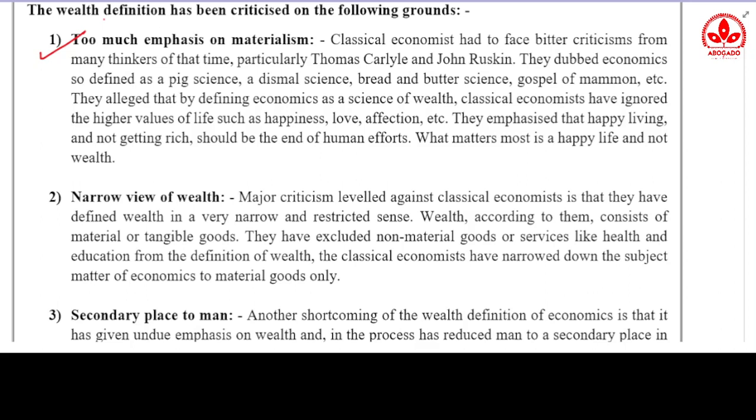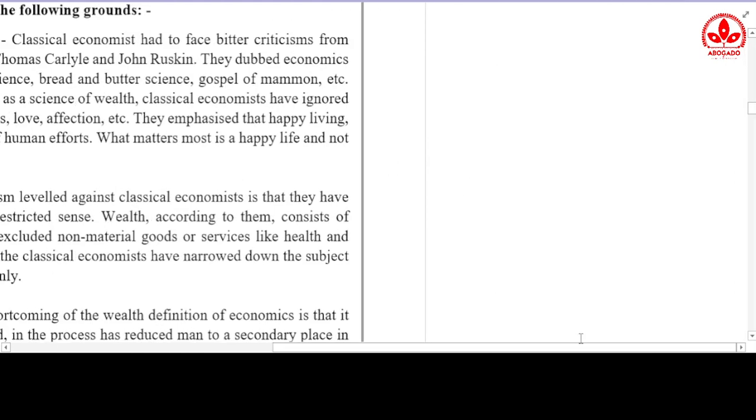So the first criticism which was given by the other economists or thinkers was that this wealth definition of economics is very materialistic. It is concerned just with wealth, but the other things which are required for a happy living are ignored. If you want to live a good life, it is not only that you need money.